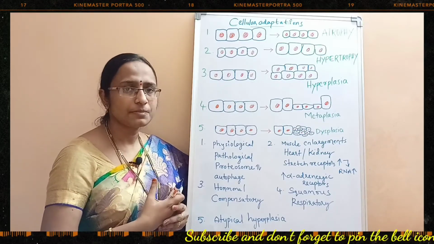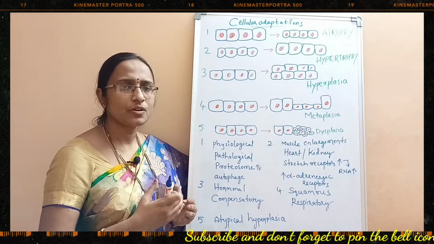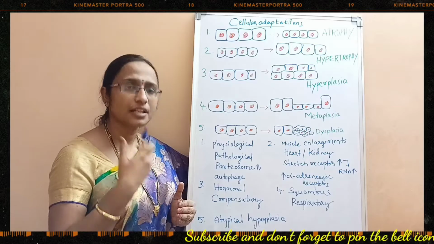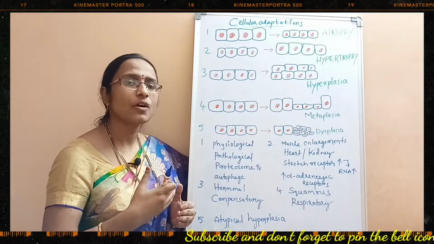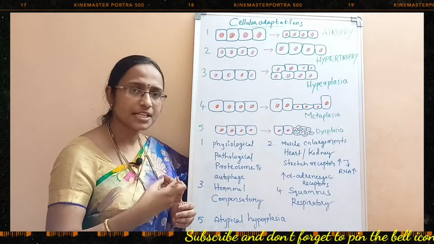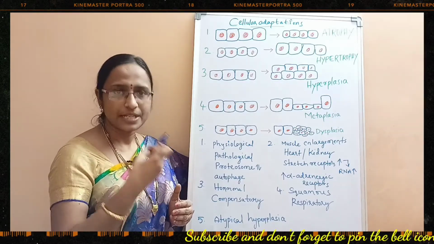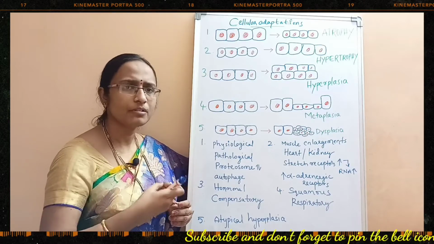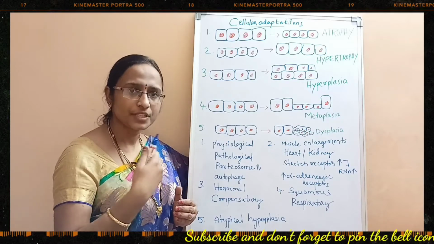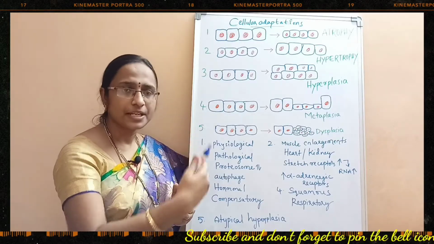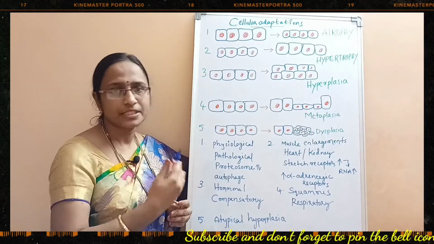What is a physiological process? In a normal condition also, the cell needs some changes. The tissue needs some changes. The cellular organization needs some changes. These are called normal processes. For example, during pregnancy and after pregnancy, the increase in the size of the breast or breast epithelium is a common example of a normal adaptation of the cell towards pregnancy as well as after pregnancy, during the time of motherhood.